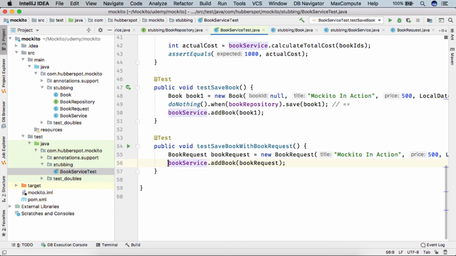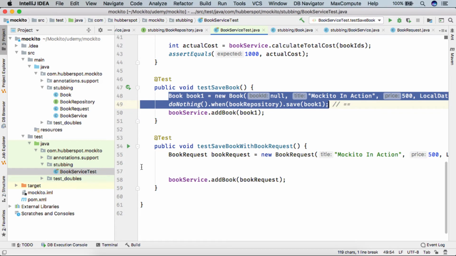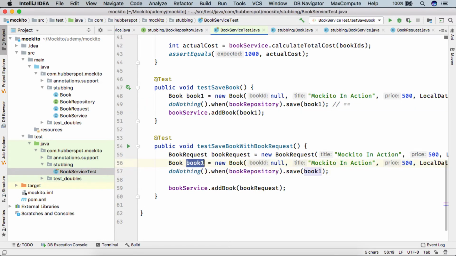So here we copy these two lines where we are creating this book and telling Mockito that book repository, when called with this book, then do nothing.